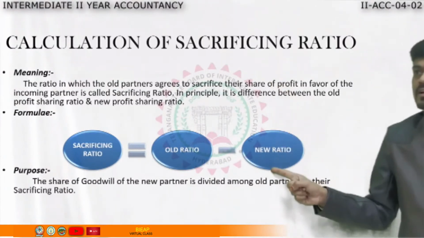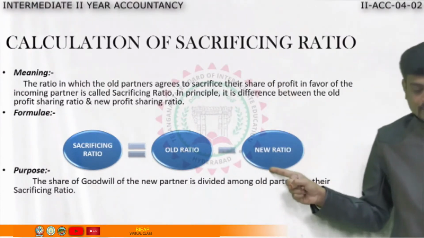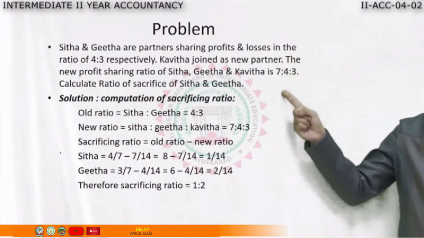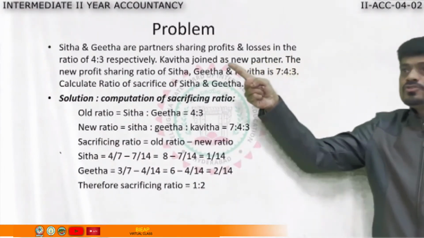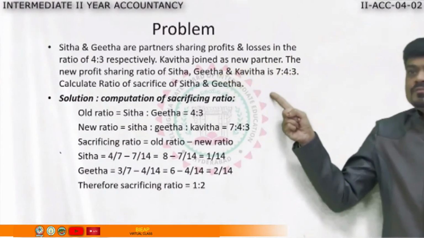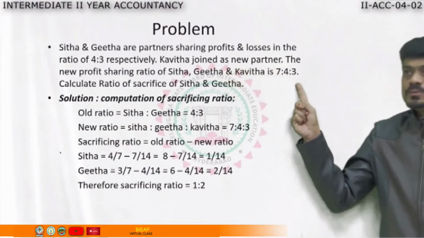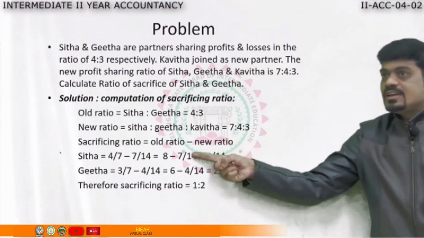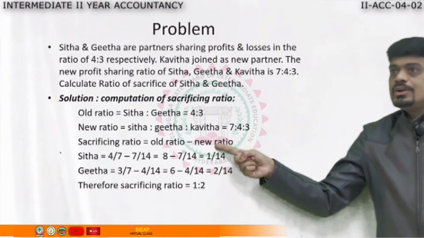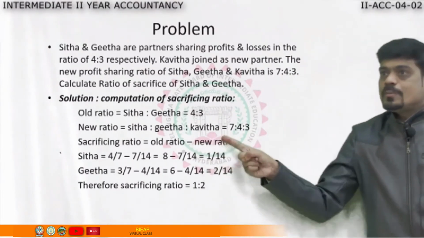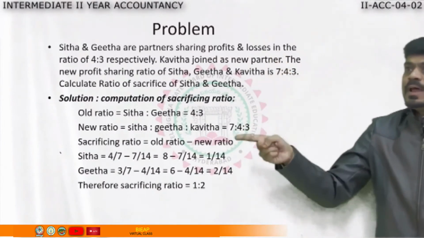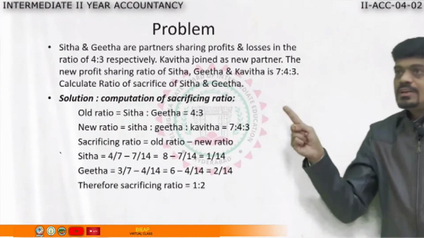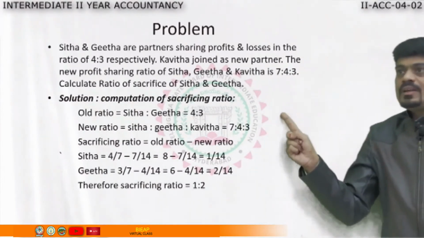So sacrificing ratio. Okay, now you can see a simple example here. Sita and Geeta gave old ratio 4:3 and they gave new ratio 7:4:3. Old ratio we wrote, new ratio we wrote. Now sacrificing ratio is old ratio minus new ratio. Again the same subtraction. 4:3 is nothing but 4/7. How did you get it? 4, 3, so 7 total. 4/7, 3/7.